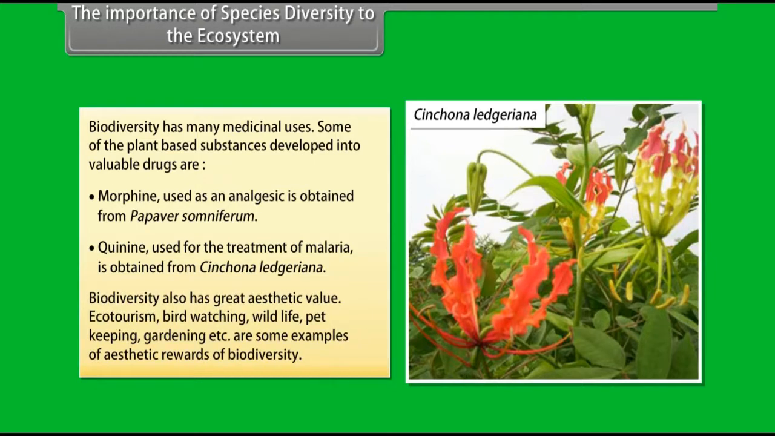Biodiversity also has great aesthetic value. Ecotourism, bird-watching, wildlife, pet keeping, gardening, etc. are some examples of aesthetic rewards of biodiversity.